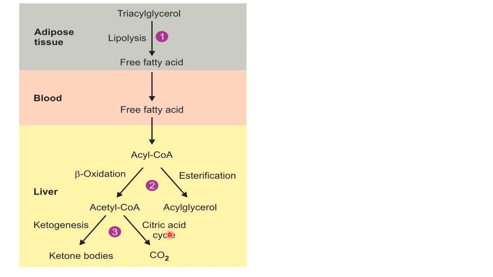Now, in case of starvation as well as untreated diabetes mellitus, there will be no easy availability of carbohydrate. So oxaloacetate will be utilized for gluconeogenesis. So there will be a deficiency of oxaloacetate, the citric acid cycle will not operate, and at that time this acetyl CoA will enter into ketone body synthesis, and it will lead to the synthesis of ketone bodies. So this is how ketone body synthesis is regulated.